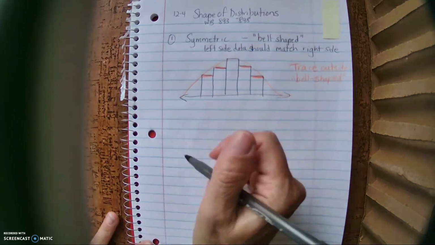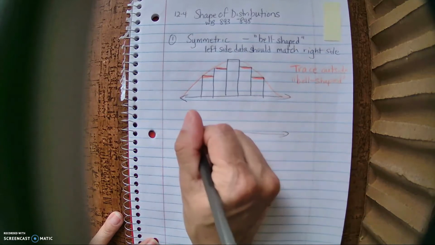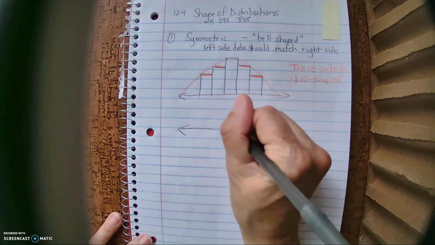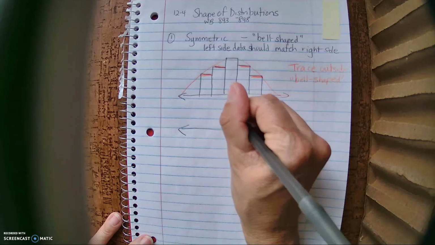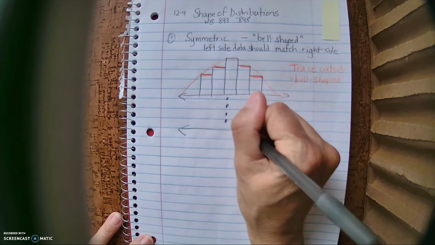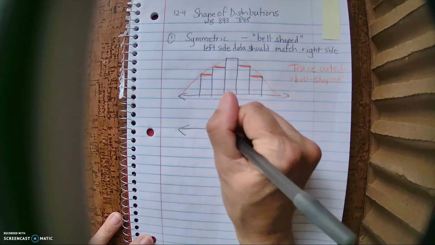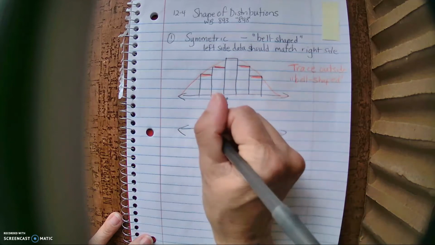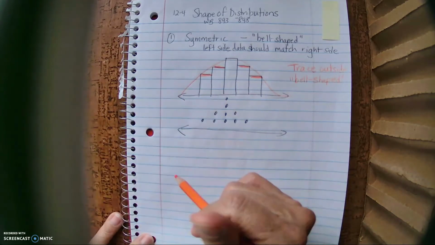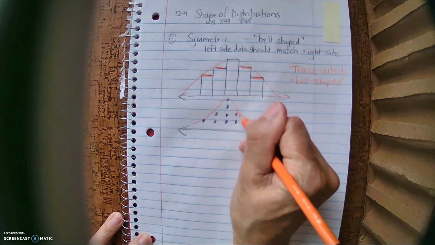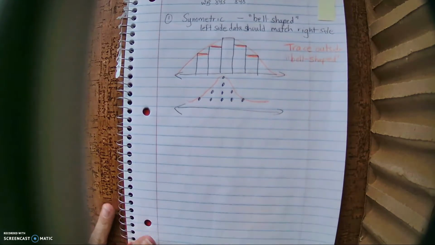If I were to look at this in a dot plot, so let's do a dot plot. Basically it would look something like this, where the dots on each side would match each other or be pretty close, right? So that's what it would look like if we were to look at it with a dot plot.